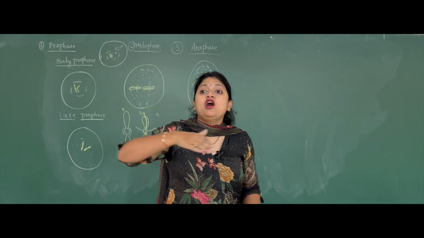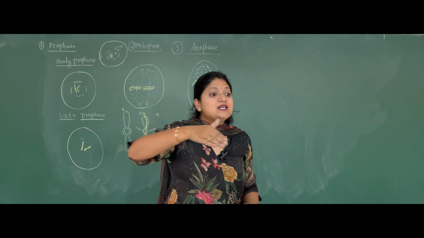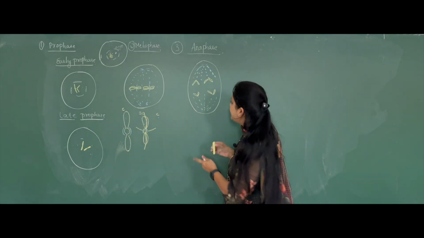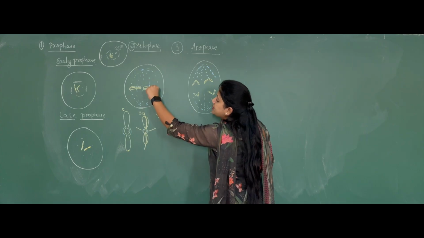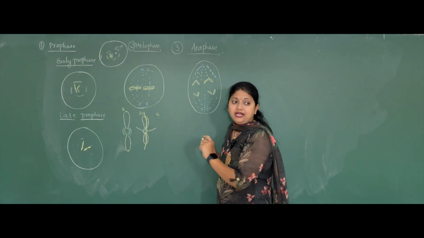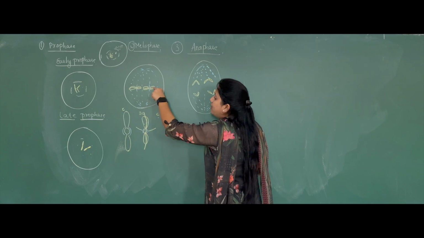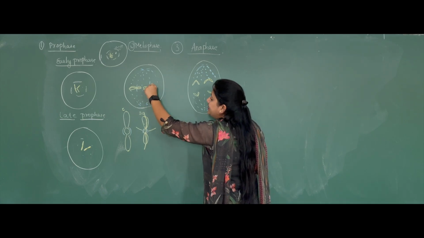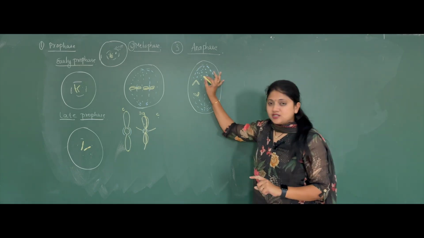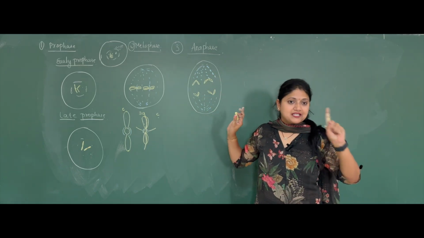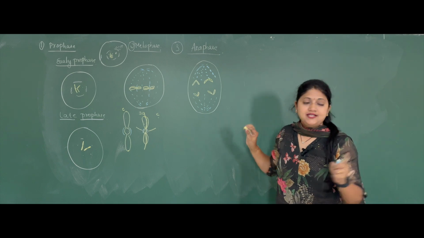So there is a splitting of the centromere. This centromere has to split to separate the chromatids, right? So the splitting of the centromere takes place and the chromosomes are being pulled apart. Okay, so this is what is happening in the anaphase. Clear with anaphase? Yes.